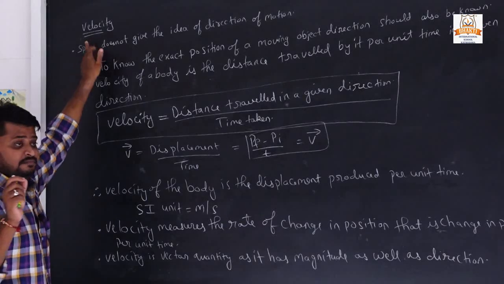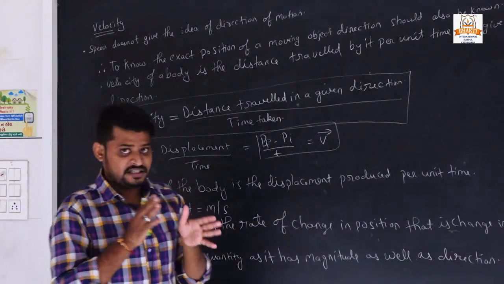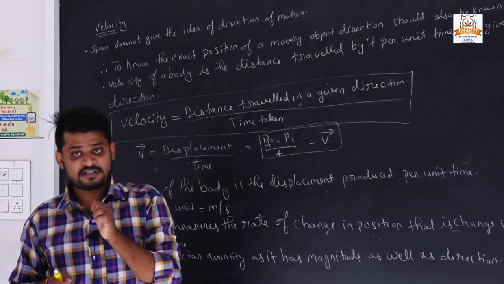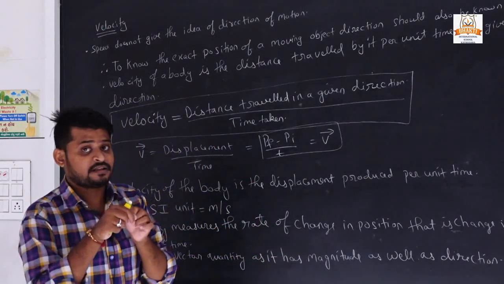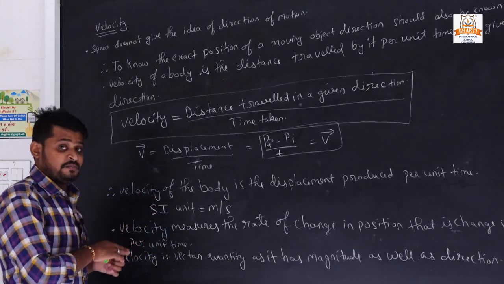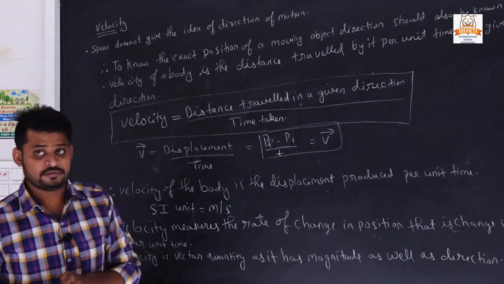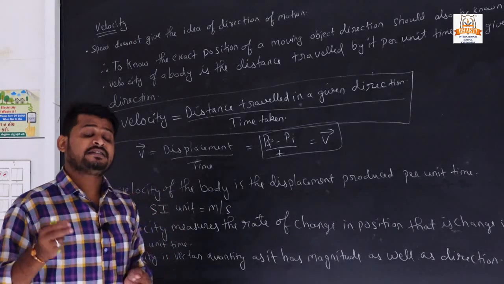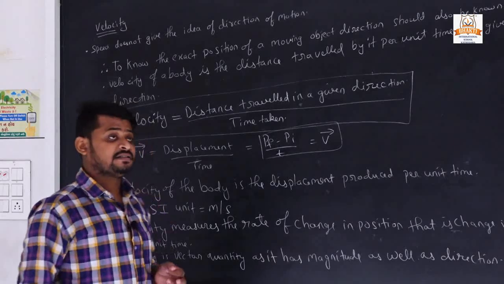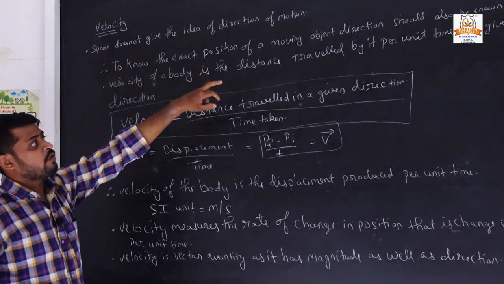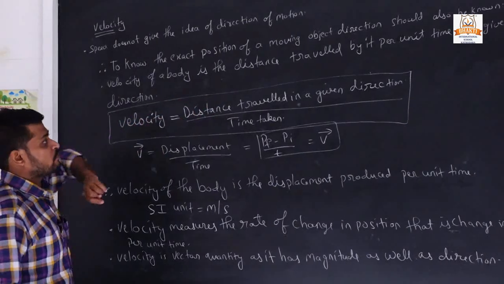Like distance and displacement, the shortest path is displacement and the total path covered by a body is distance. Here the same: if speed has only magnitude, and if it has magnitude as well as direction, then it is velocity. To know the exact position of the moving object, direction should also be known.